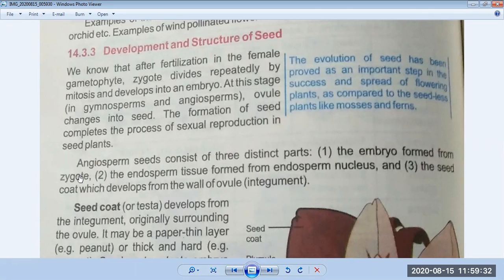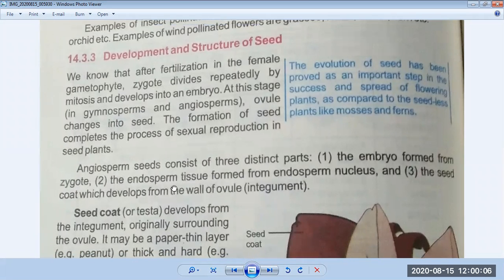One fuses with the egg and converts into the zygote, which is the early embryo, and the one that is left undergoes mitosis and converts into the endosperm tissue. Its important function is to store food for the growth of the seed. And the outer seed coat develops from the wall of the ovule.